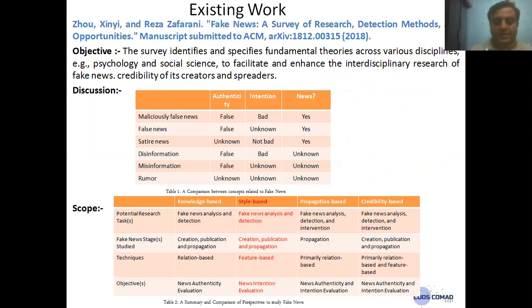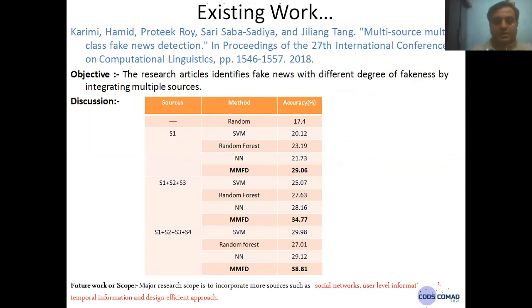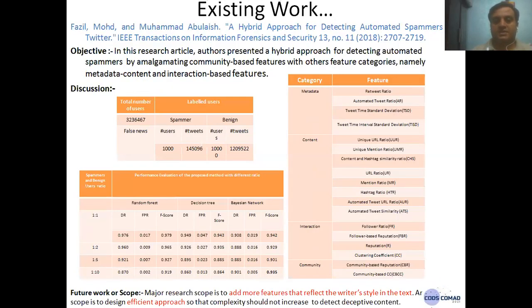I have gone through the existing work. I found that a lot of work has been explored, but a decent scope remains to improve the existing fake news detection methods. In the style-based fake news detection method, the scope is the creation of a new dataset and modeling a new deep learning based model for fake news detection. In this existing work, on a multi-modal dataset, machine learning models such as random forest and SVM have been applied. The major scope is to use social network user level information and design an efficient approach for fake news detection. That is the future scope that remains with this existing work.